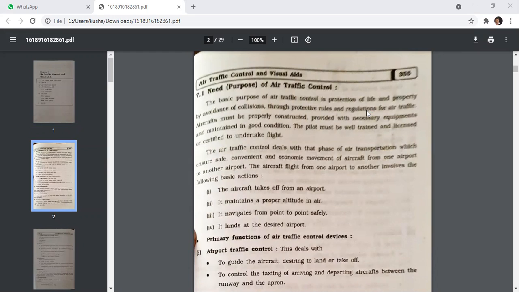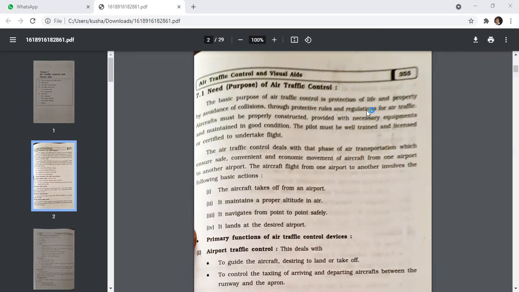The air traffic control deals with that phase of air transportation which ensures safe and convenient and economical movement of aircraft from one airport to another airport. The aircraft flight from one airport to another involves the following basic actions. First, the aircraft takes off from an airport. Second, it maintains a proper altitude in air. Third, it navigates from point to point safely and it lands at the desired airport.